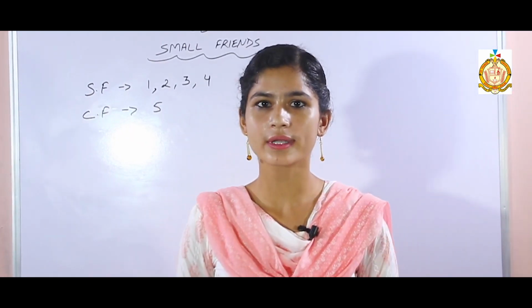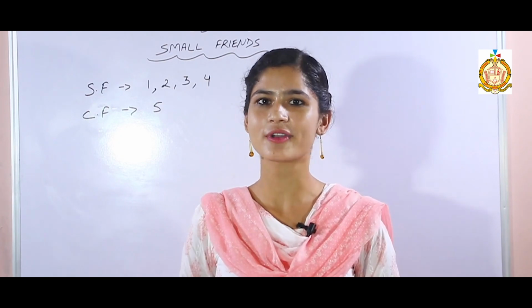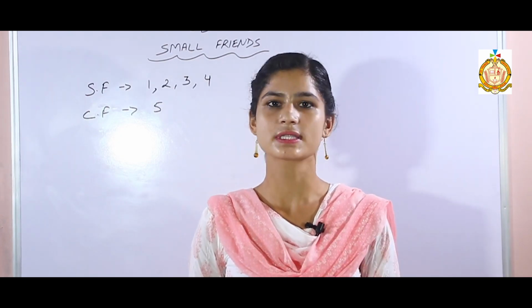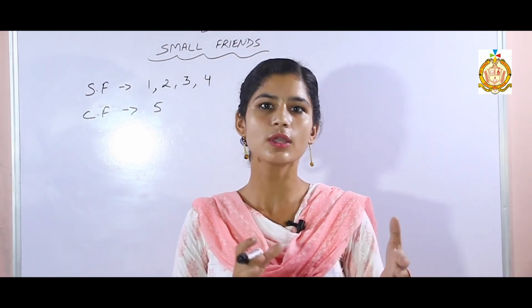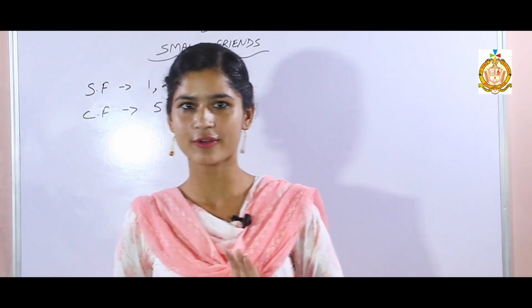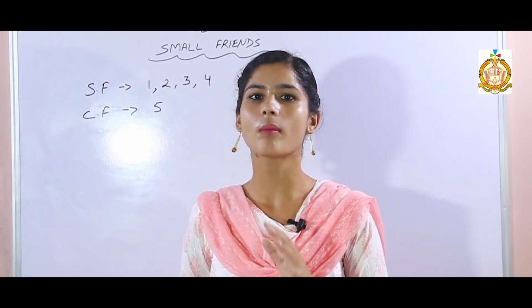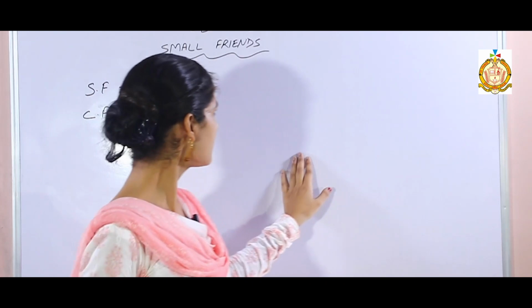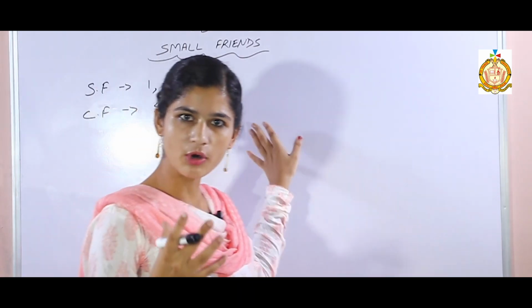When we are talking about life, then we have common friends. A common friend is that person who has 2 or more friends, but those friends may or may not know each other. Means one person has 2 or 3 friends. That person is called a common friend. Let us take an example. In this topic, we are talking about first 5 numbers.